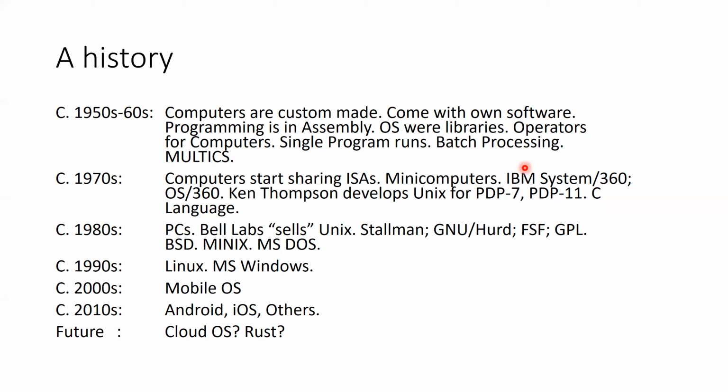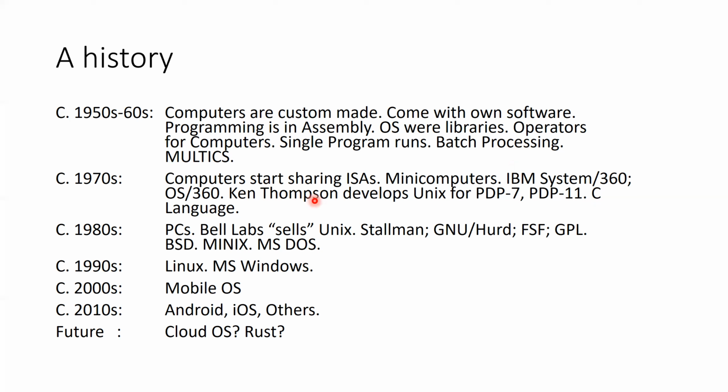I think 3 different models were made. One was a smallish computer, one was a medium-sized computer, one was a very big, very powerful computer. But the main characteristic of this series of computers was that they all used the same assembly language. Right? So that was a big thing at that time. So computers started sharing ISAs, and the technology to make computers also improved. So computers started shrinking.